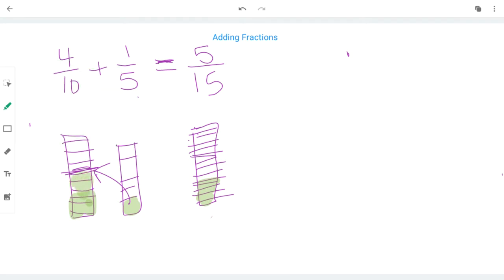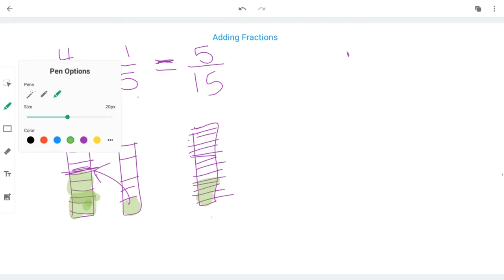If I add these two together, it's going to increase and grow. That is not the same thing as 5/15. 5/15 is actually really small. It's less than half. But 4/10 is more than half. 4/10 plus 1/5 is more than half.